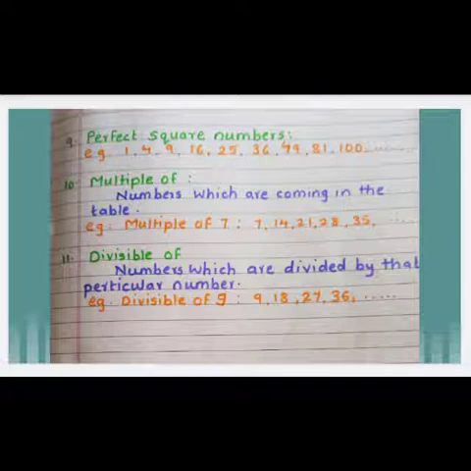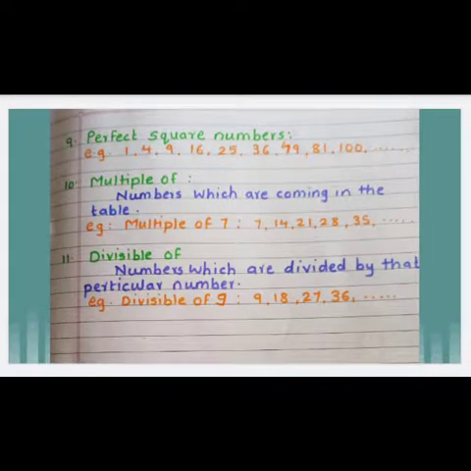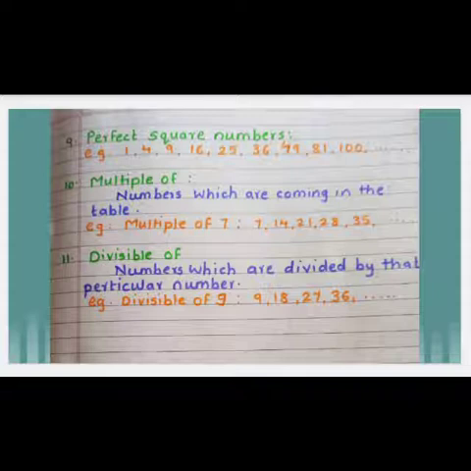Numbers which are divided by that particular number are called divisible by. Example, if they ask divisible by 9, that means you have to mention the numbers which are coming in the table of 9. That means, in short, the meaning of multiple of and divisible by is the same.